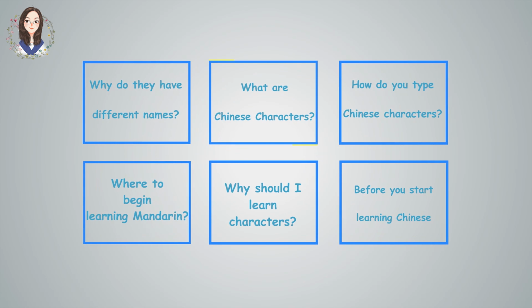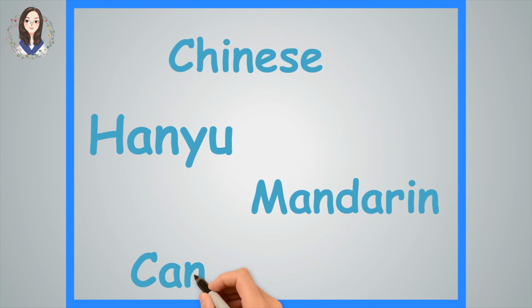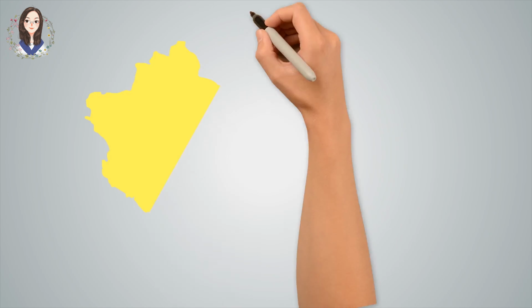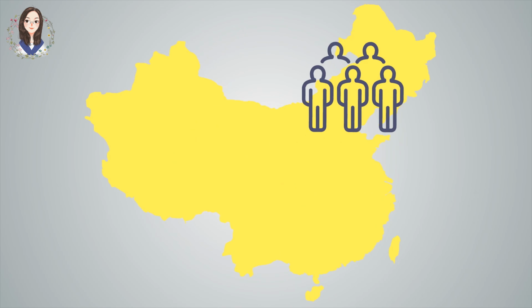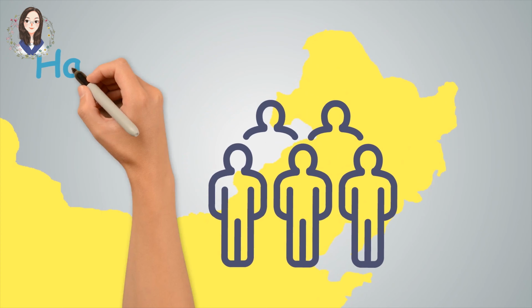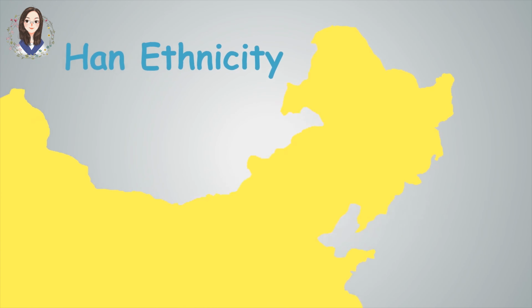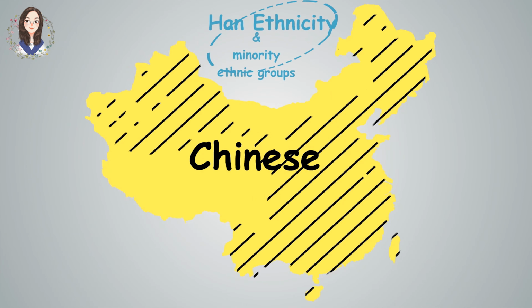Many students lately have been asking me about these questions. Chinese, Hanyu, Mandarin, Cantonese, so what is the difference between them? China in total has 56 ethnic races. The biggest one of them all is the Han ethnicity, which accounts for 91% of the Chinese population. The predominant language in China is called Chinese, which is spoken by the Han ethnicity and many minority ethnic groups in China.